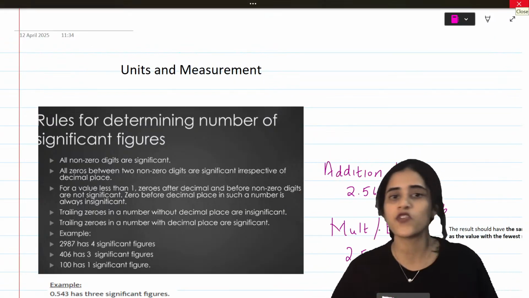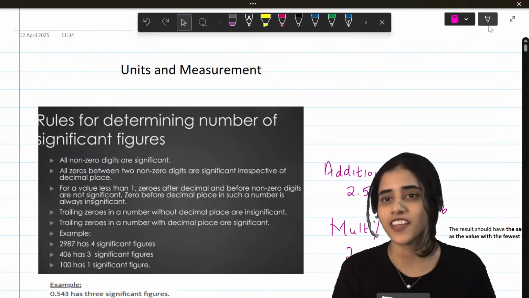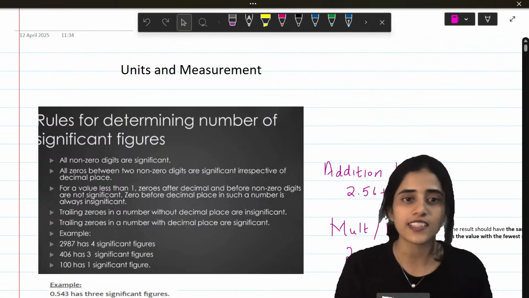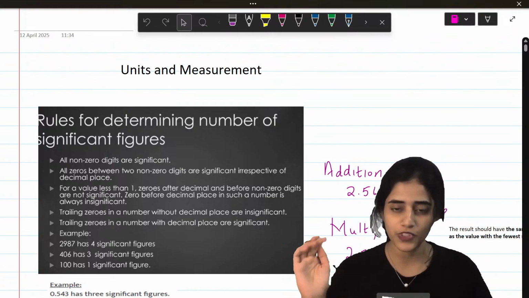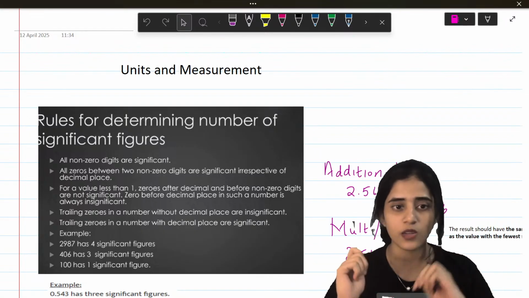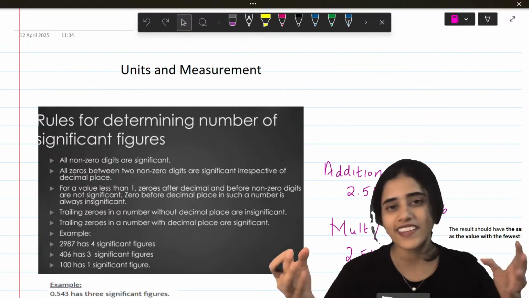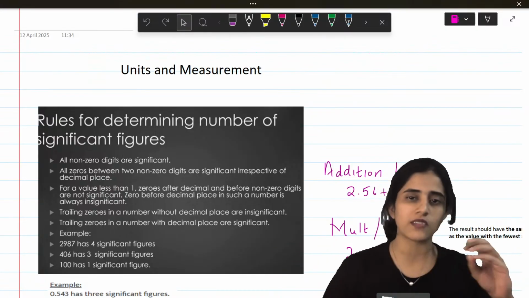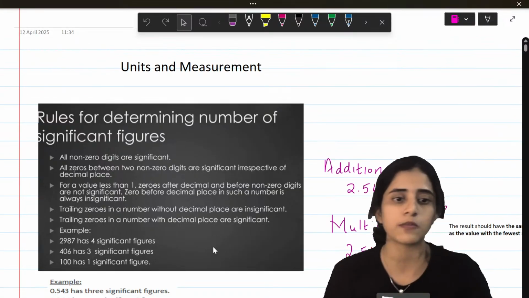Let's begin. First PU revision one shot. I hope you all have the energy and I have the energy too. So let's start. First chapter is the easiest chapter, units and measurements. In units and measurements, we will look at all the important things only. First thing, finding significant figures. This is something that all of you will know, but we will just go through everything. So let's look at an example here.